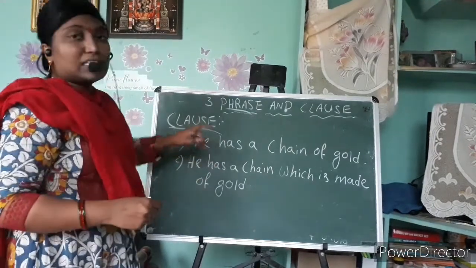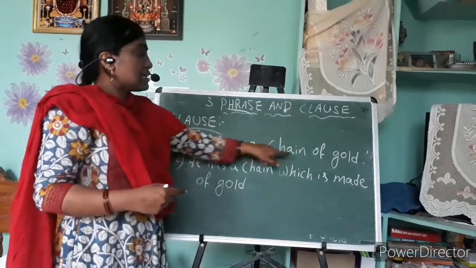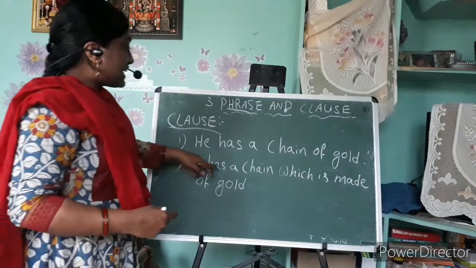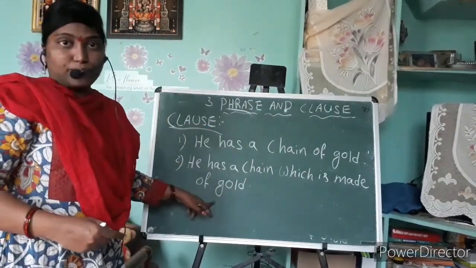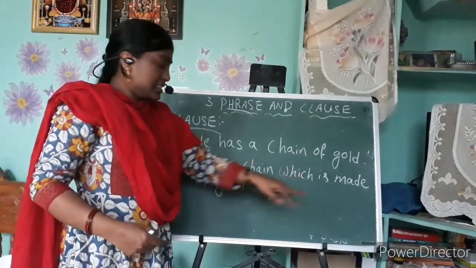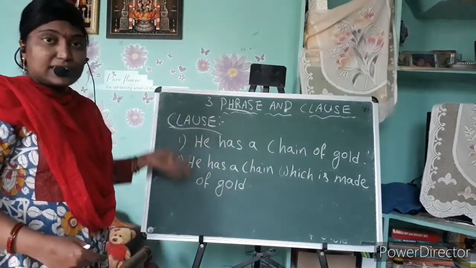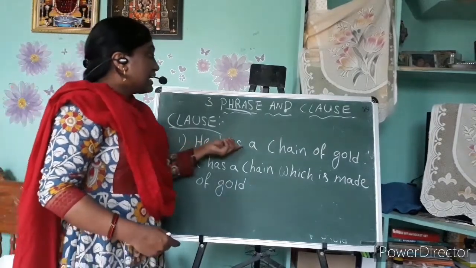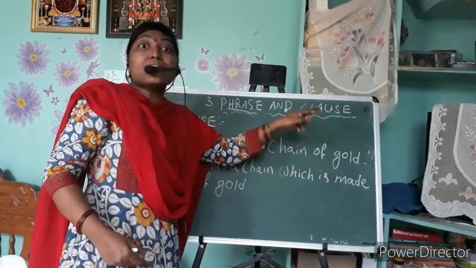Here I have written two sentences. First sentence, observe: he has a chain of gold. Second sentence, observe: he has a chain which is made of gold. What is the second sentence? He has a chain which is made of gold. Do you find any difference in this sentence? Yes, the difference is there. In the first sentence, he has a chain of gold, "of gold" is the phrase.